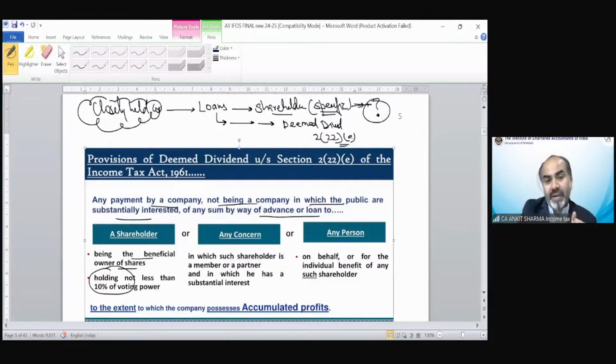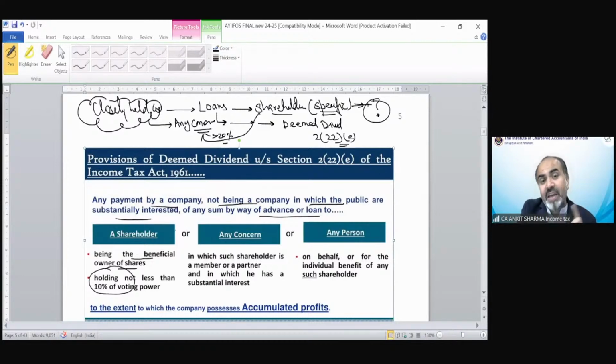Okay. Now, second, if this company transfers a loan to any concern in which this shareholder is a partner and having more than 20% profit sharing ratio. Which shareholder?